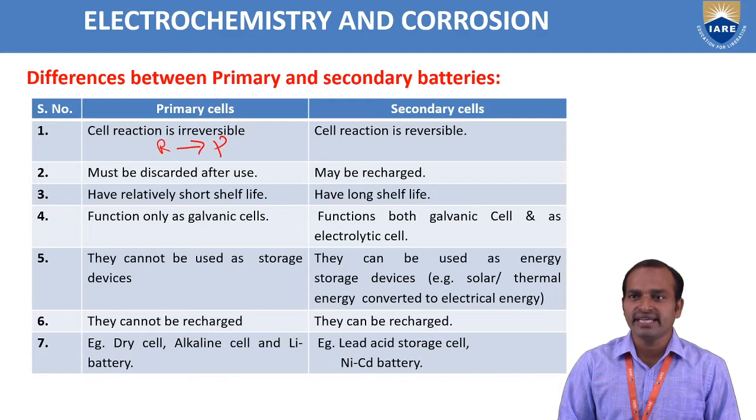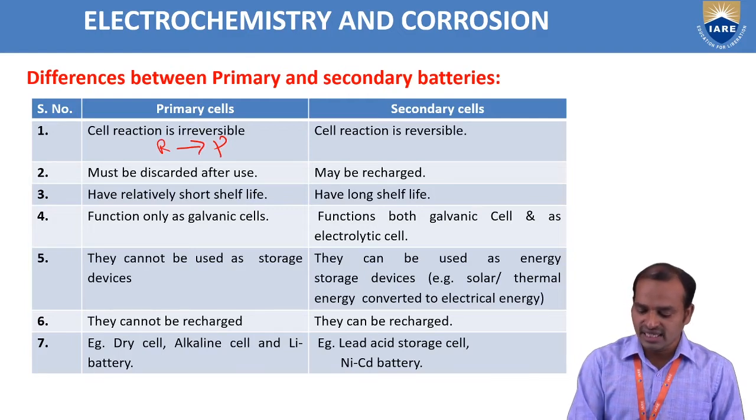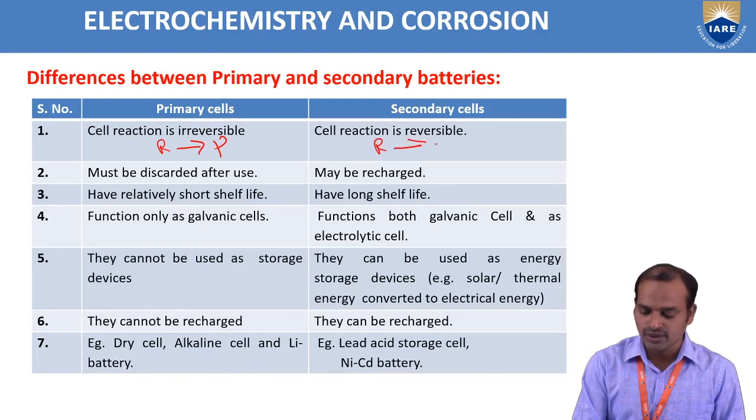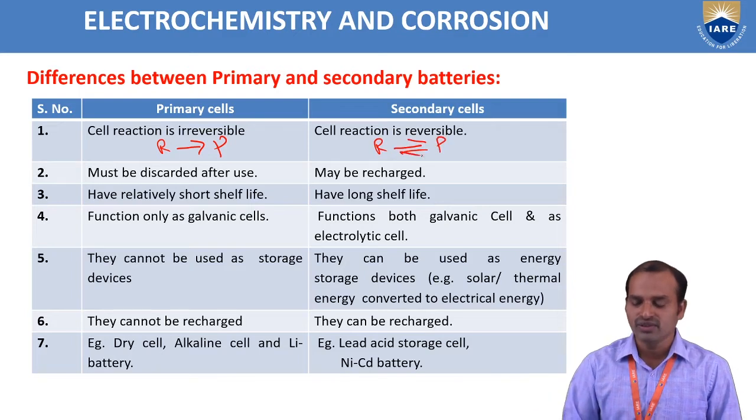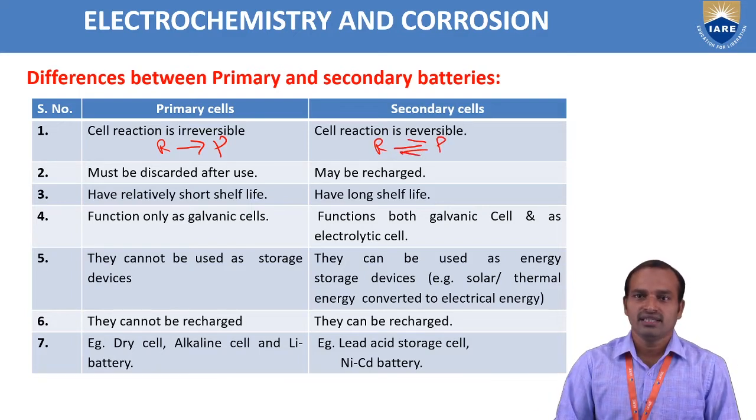Now in the secondary battery, the cell reaction is reversible. Reactants are converting into products, and products are converting back into reactants. Primary cells must be discarded after use. After discharge, we can't reuse them. So that is the discard after use of primary cells.